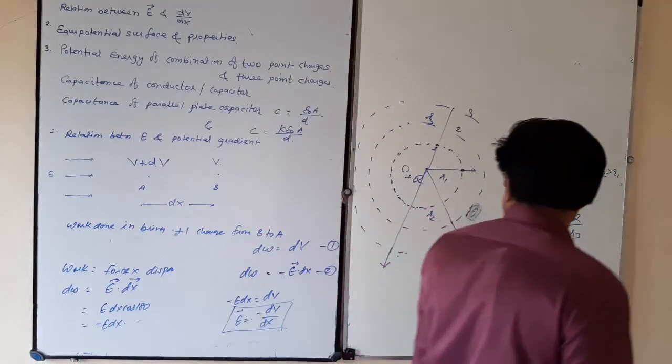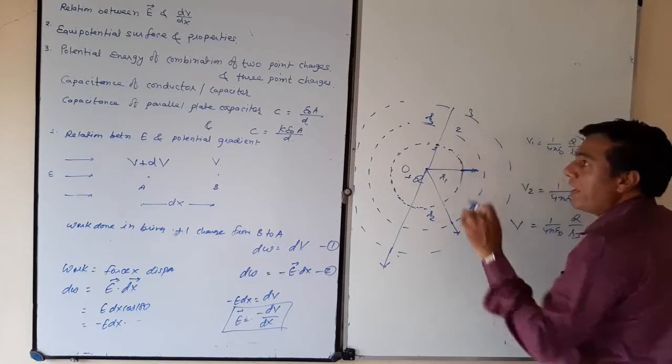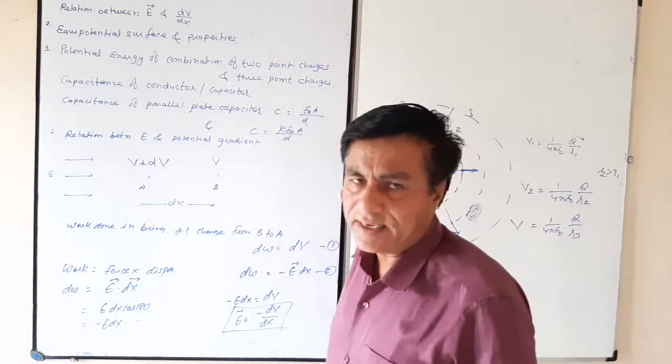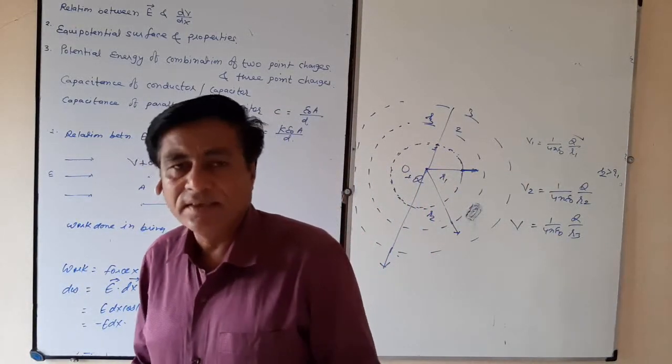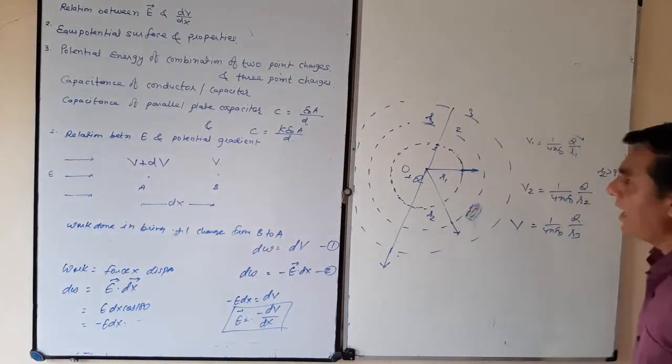Third, two equipotential surfaces can never intersect each other. These are the properties.